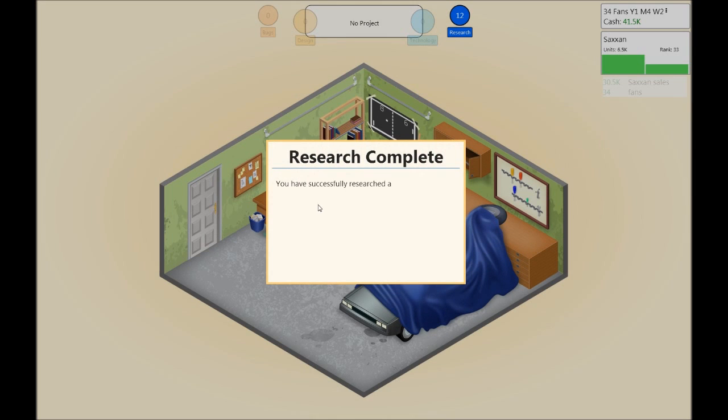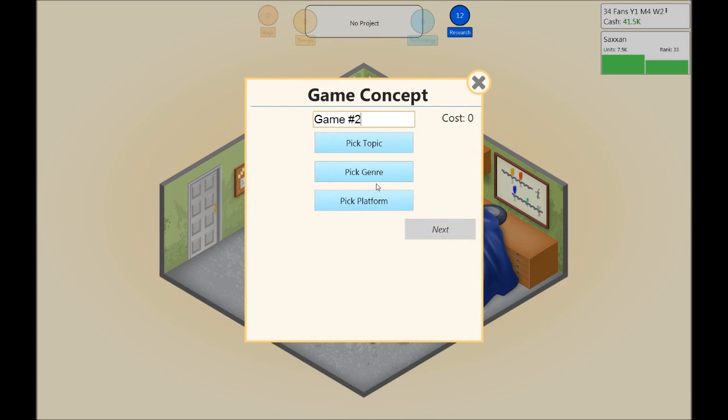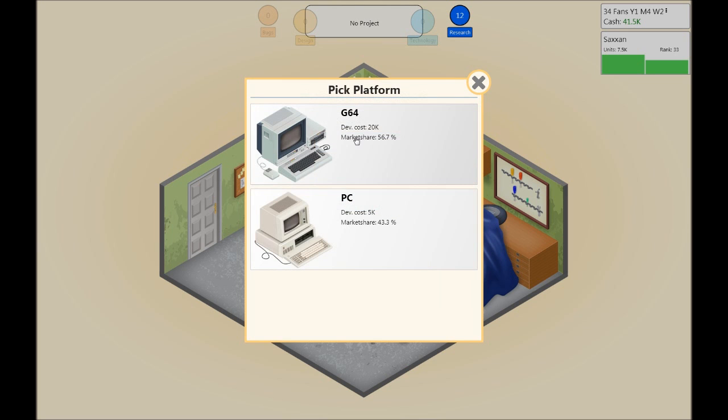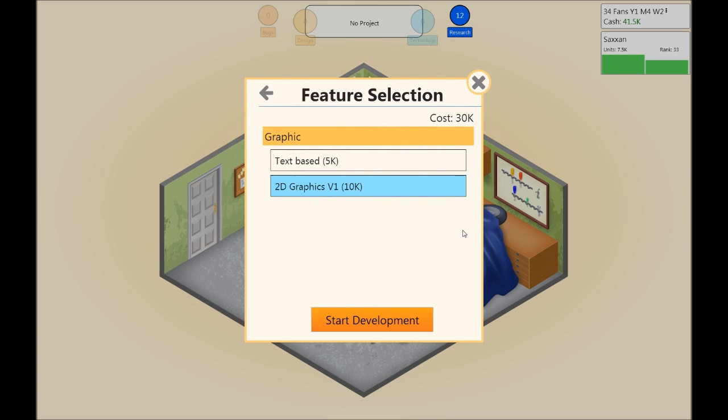And there we go. Now we have a racing. So time to develop a new game. So we pick a racing game, and it's going to be a simulation, I think. And let's go for the same platform again, even though it is costly. And we're going to call this, well, what can we call this game? It's a racing game, so we should call it Corner Rings. Let's just go for that. And it's going to be a 2D graphic game again as well.